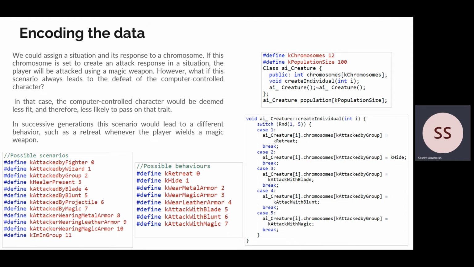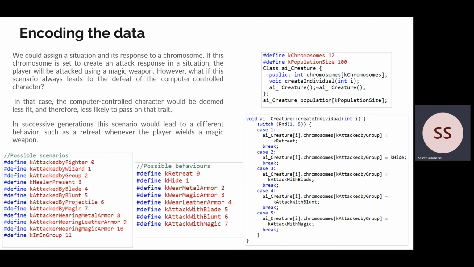However, what if this scenario always leads to the defeat of the computer controlled character? In that case, the character would be deemed less fit and therefore less likely to pass on that trait. In successive generations, this scenario would lead to a different behavior such as retreat whenever the player wields a magic weapon.